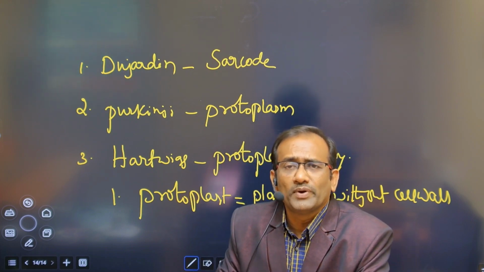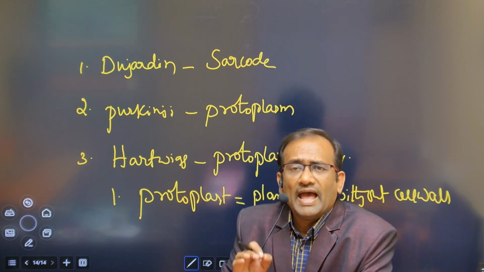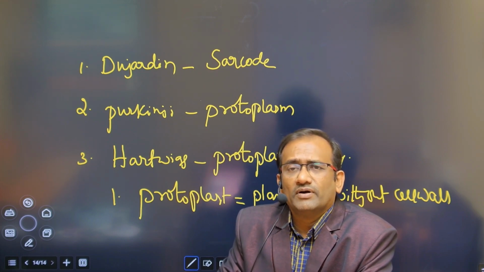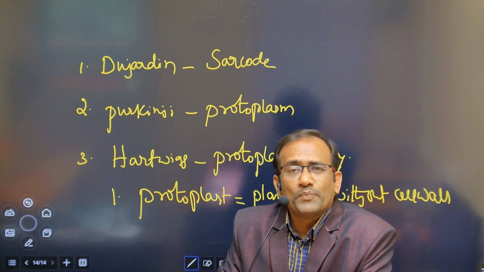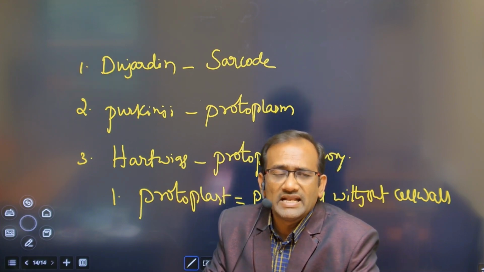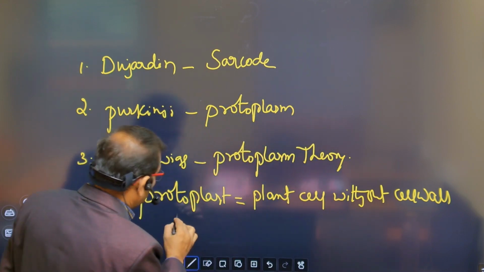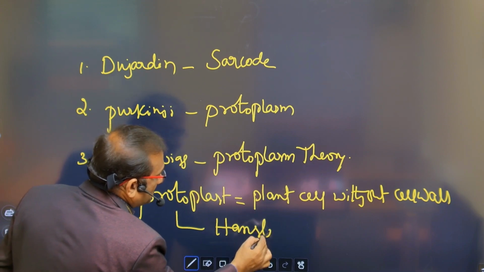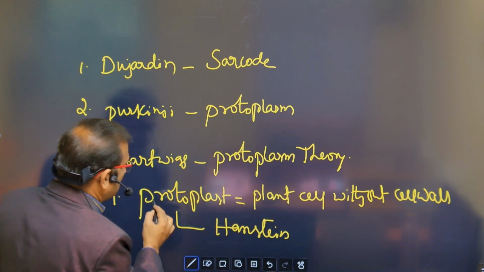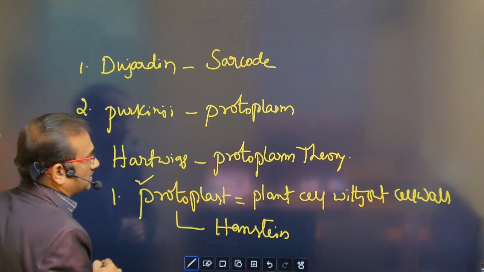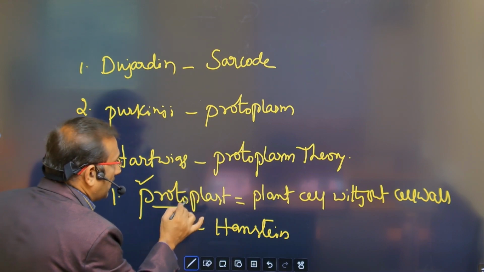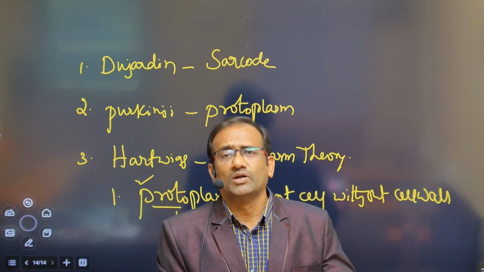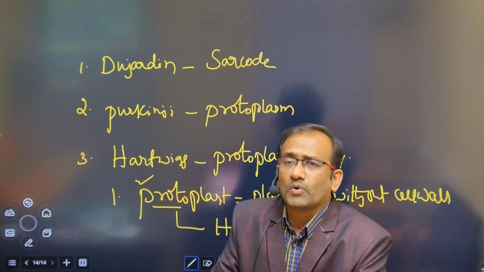The term protoplast was coined by Hans Steen. First time Hans Steen proposed the word protoplast. What is protoplast? Any plant cell without a cell wall is called protoplast.